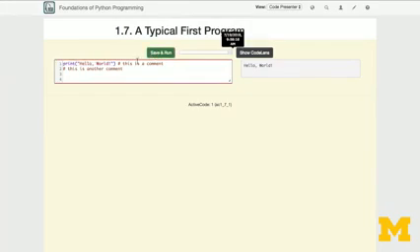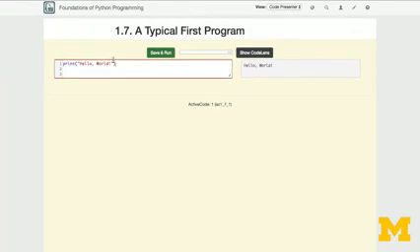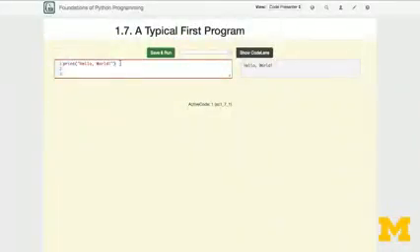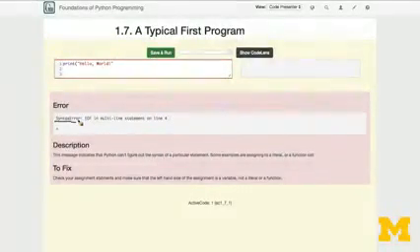Another thing that's worth noting is that the Python interpreter is not very forgiving. So recall that when you write source code, you're giving the computer a set of instructions, and these instructions need to be unambiguous. They need to follow the rules of the Python programming language. One of the rules of Python is that when we have an open parenthesis, then we are going to need to have a close parenthesis. So let's suppose that I forget that rule, and I delete this close parenthesis, and I try to run my program. What happens is that I get what's called a syntax error.